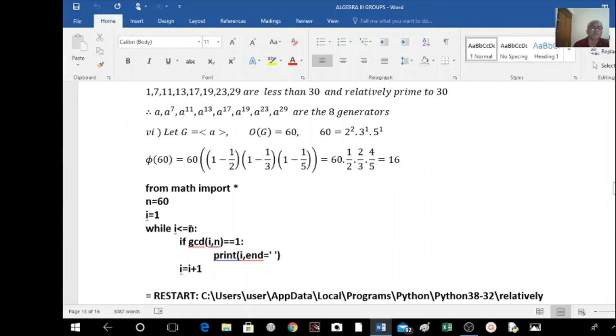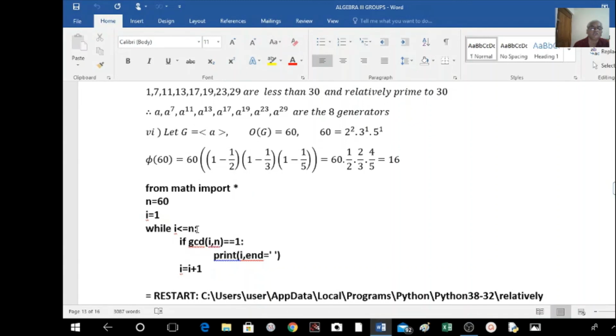Is 3 less than or equal to 60? Yes. Then is GCD of 3 and 60 equal to 1? No, because 3 is the GCD here. Then this is not printed. i becomes 4 now. Is 4 less than or equal to 60? Yes. Is GCD of 4 comma 60 equal to 1? No. So in this case 4 is the GCD here. This is not printed here. Then it will go to the next one. i becomes now 5, 4 plus 1 is 5. Is 5 less than or equal to 60? Yes. Is GCD of 5 and 60 equal to 1? No, because 5 is the greatest common divisor. Then i becomes 6 here.